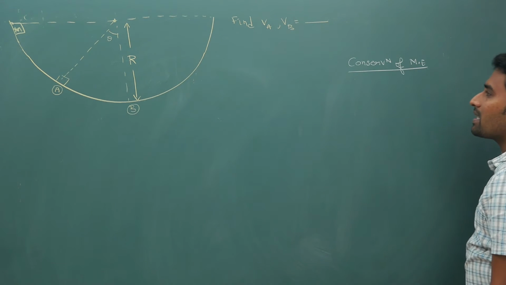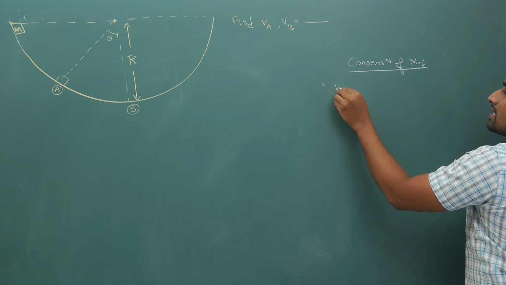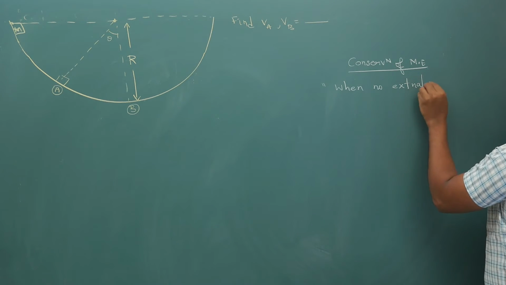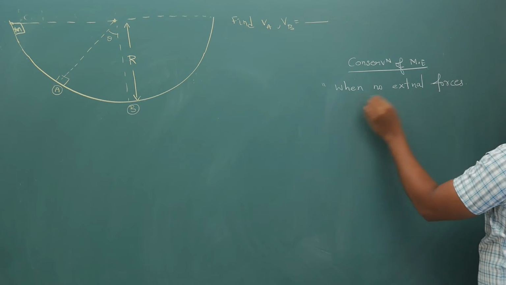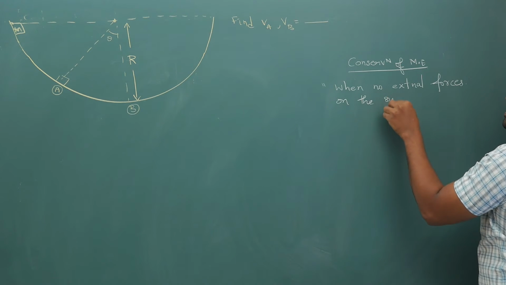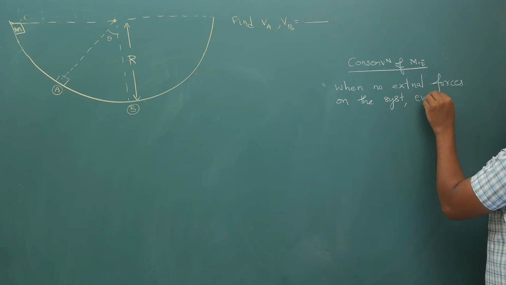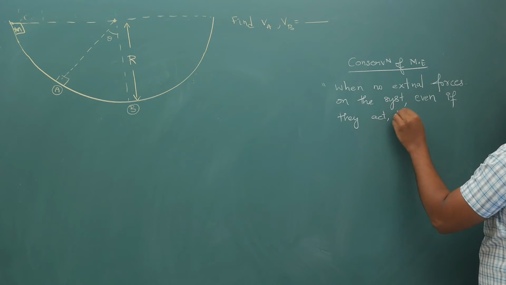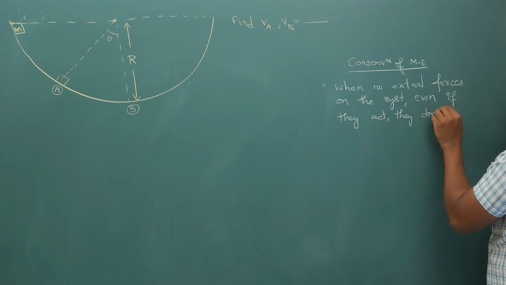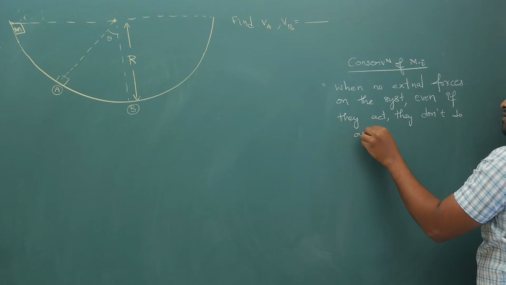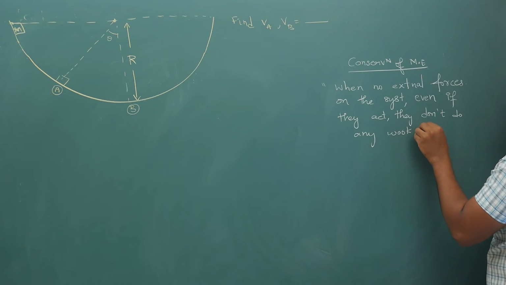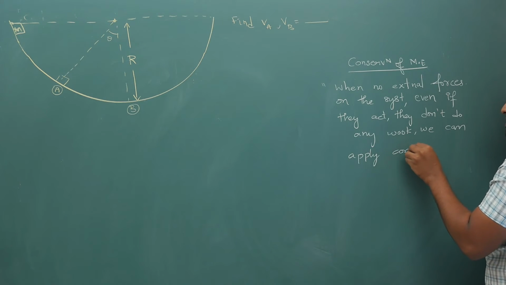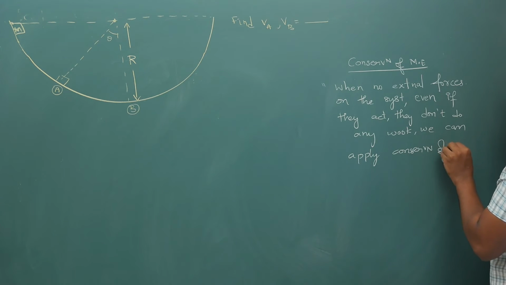I have told you very clearly, when no external forces act on the system, or even if they act, they don't do any work, we can apply conservation of mechanical energy.